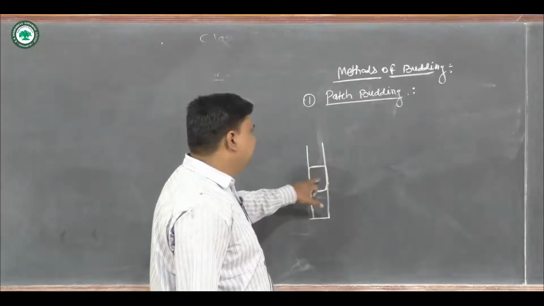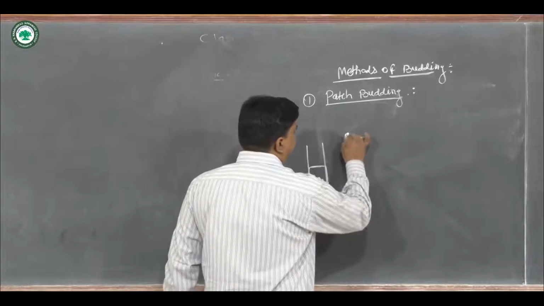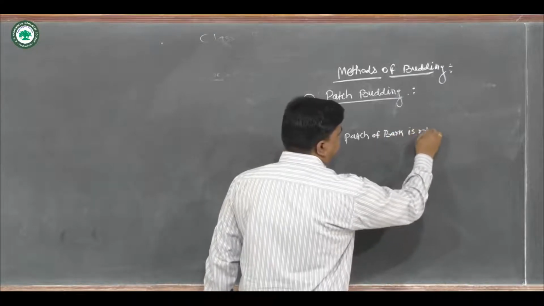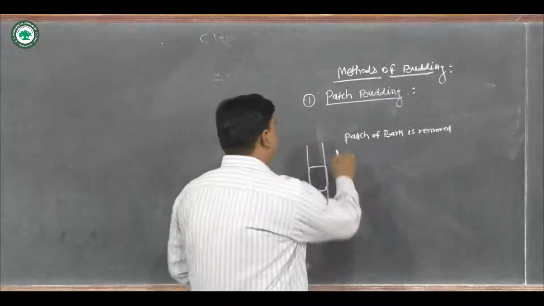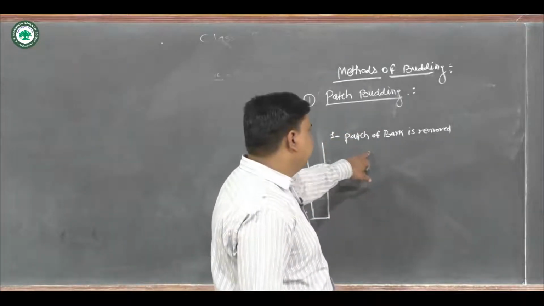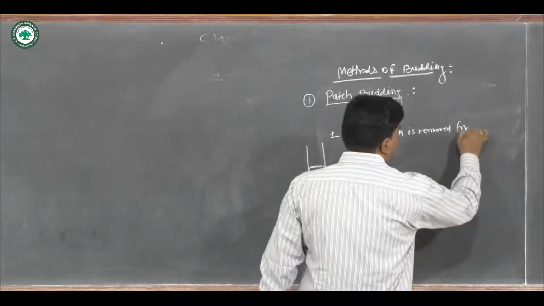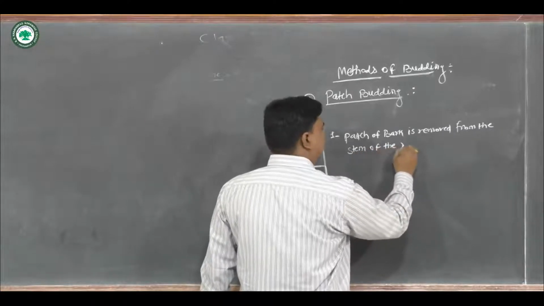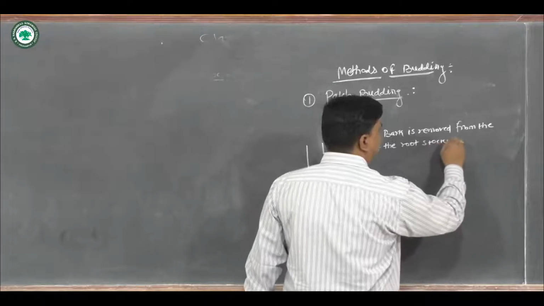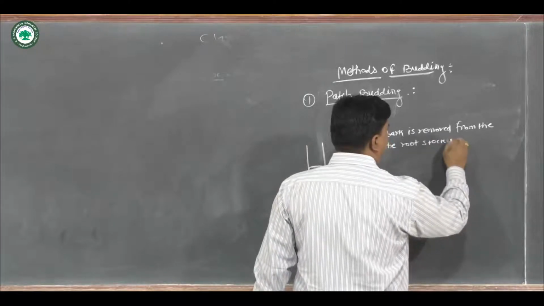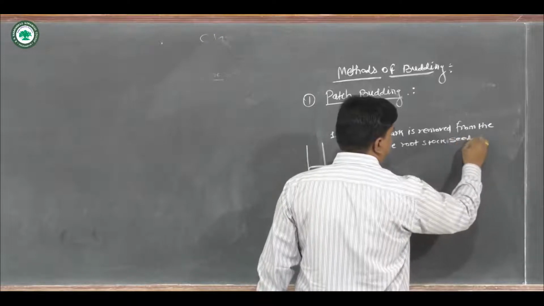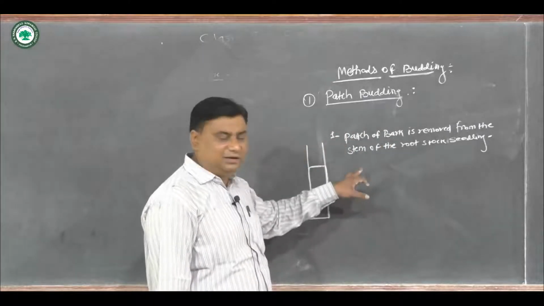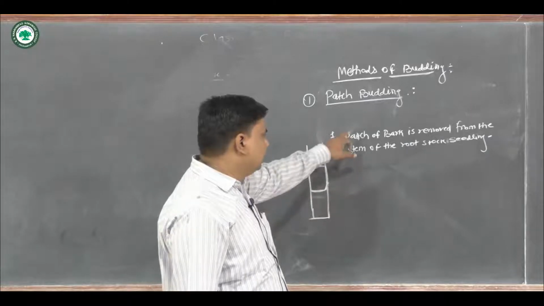At first, a patch of bark is removed. A patch of bark is removed from the stem of the rootstock, or what we call the rootstock seedling. First of all, a patch of bark is removed from the stem of the rootstock.